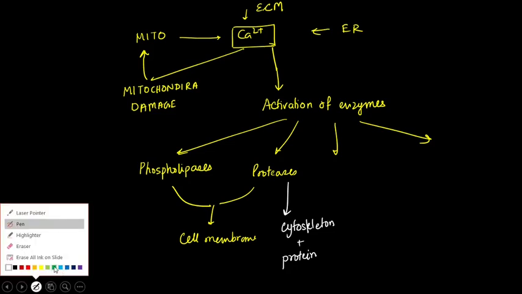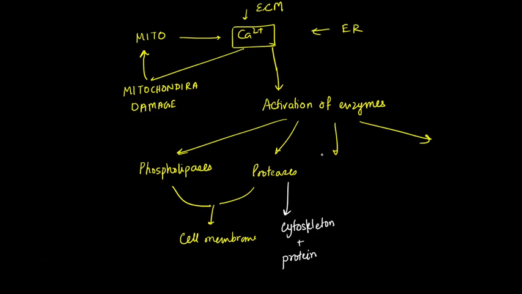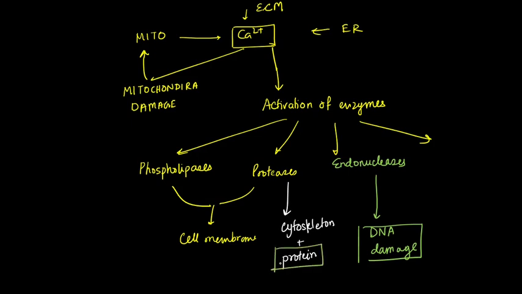What else is activated? Endonucleases. Endonucleases cause DNA damage. Now DNA damage and protein damage are again separate methods of cell injury which we will discuss later on.